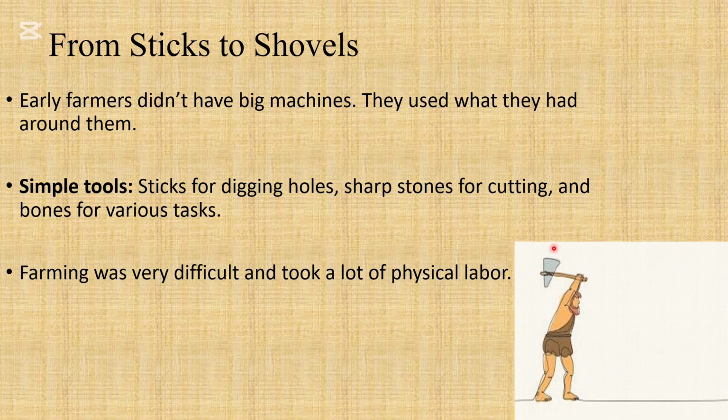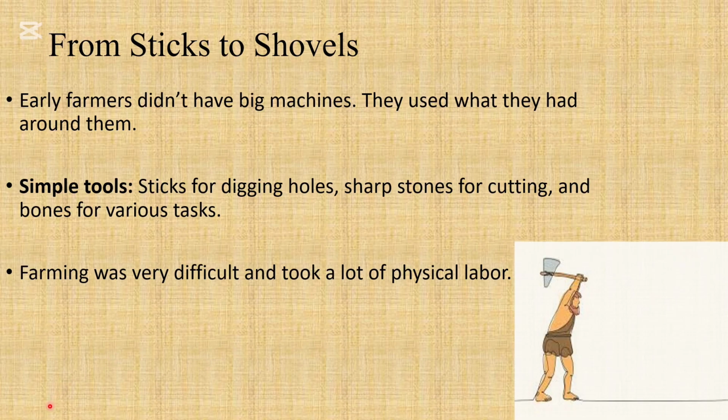So they would have tried their best to make use of the things that they had. For example, they would use sticks for digging holes, sharp stones for cutting, and bones for various tasks, because they would have used the bones in order to hunt. They would have used the bones in order to maybe cut something and to make stuff with it as well.